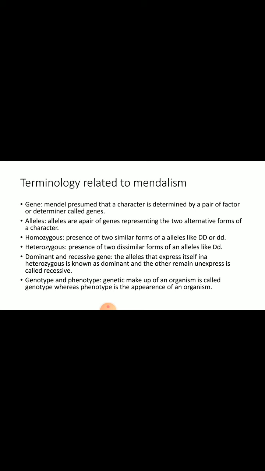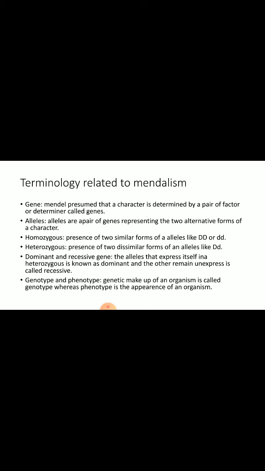Mendel also proposed different terminology related to genetics, like genes. Mendel presumed that a character is determined by a pair of factors, and these factors or determiners are known as genes. Alleles: alleles are a pair of genes representing the two alternative forms of a character. Homozygous: presence of two similar forms of alleles, like DD or small dd. Capital letters represent the dominant form and small letters represent the recessive form. Heterozygous: presence of two dissimilar forms of an allele, like capital D and small d.